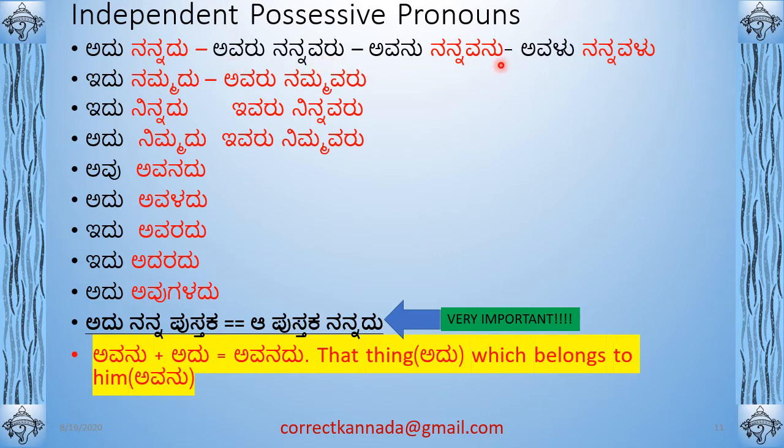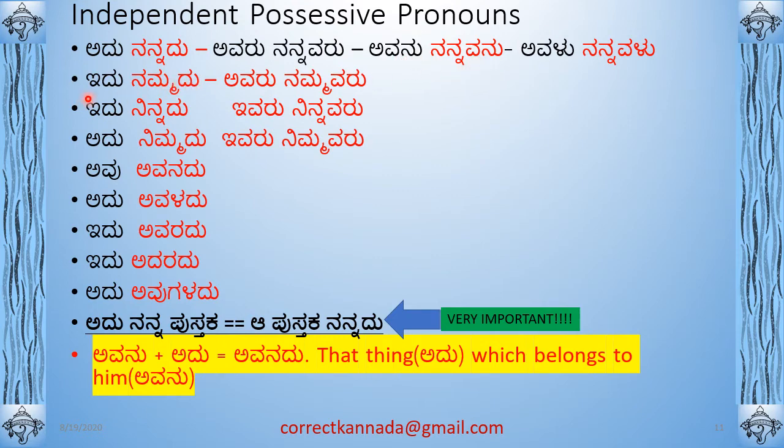Avanu nannavanu, he is my guy. Avalu nannavalu, she is my girl. Instead of saying avalu nanna hudugi, you can say avalu nannavalu, because hudugi means girl. Avanu nannavanu, he is my boy, instead of saying avanu nanna huduga.